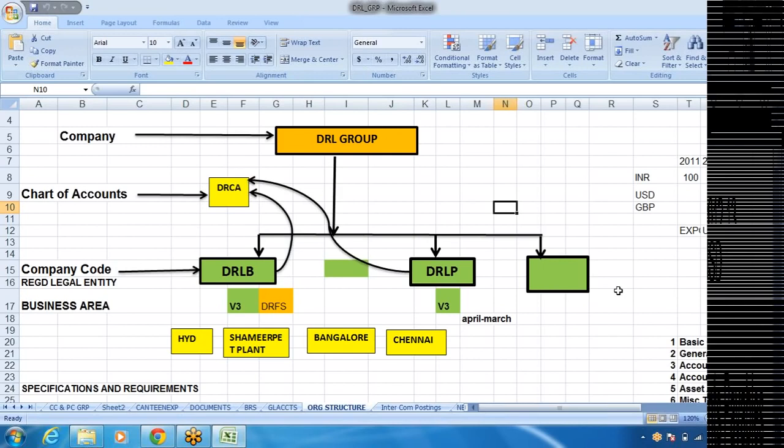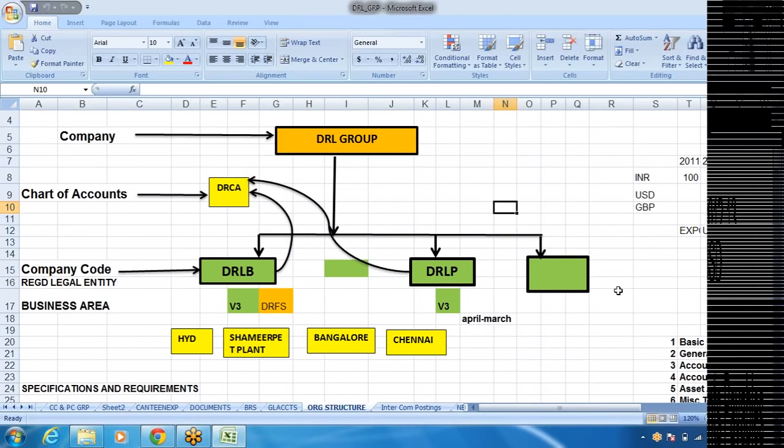So first of all we need to understand the requirement. As a team of consultants we need to go and discuss with the respective manager. FICO consultants will discuss with the finance manager, the finance department, and the end users, that is, business process owners. And SD, PP, like that, each and every consultant, the group of consultants, will go and discuss with the respective department. That is for the purpose of understanding their business process requirement.